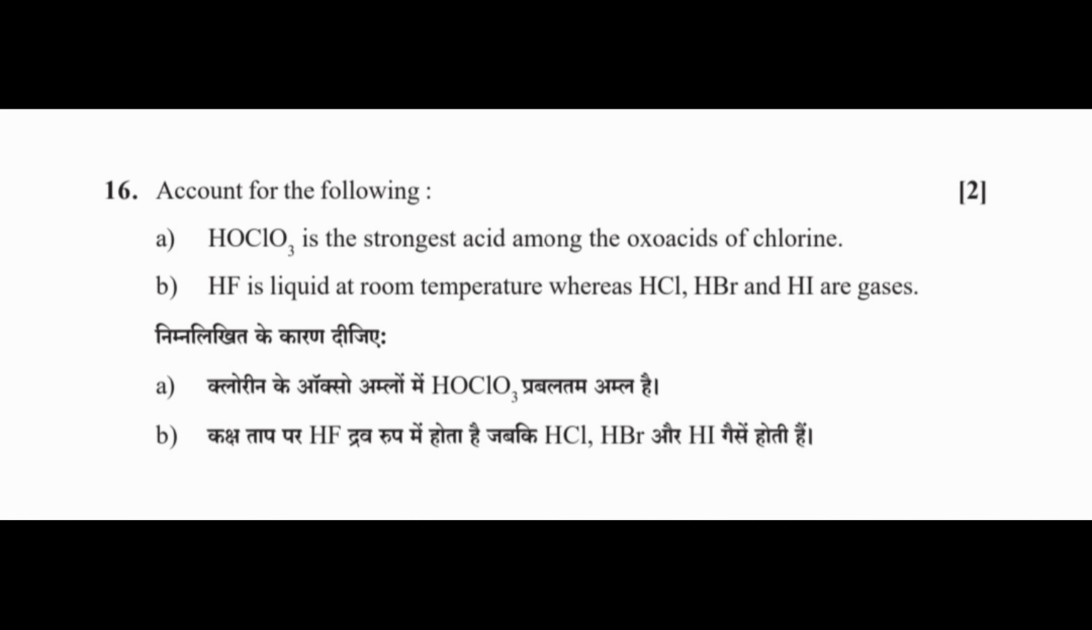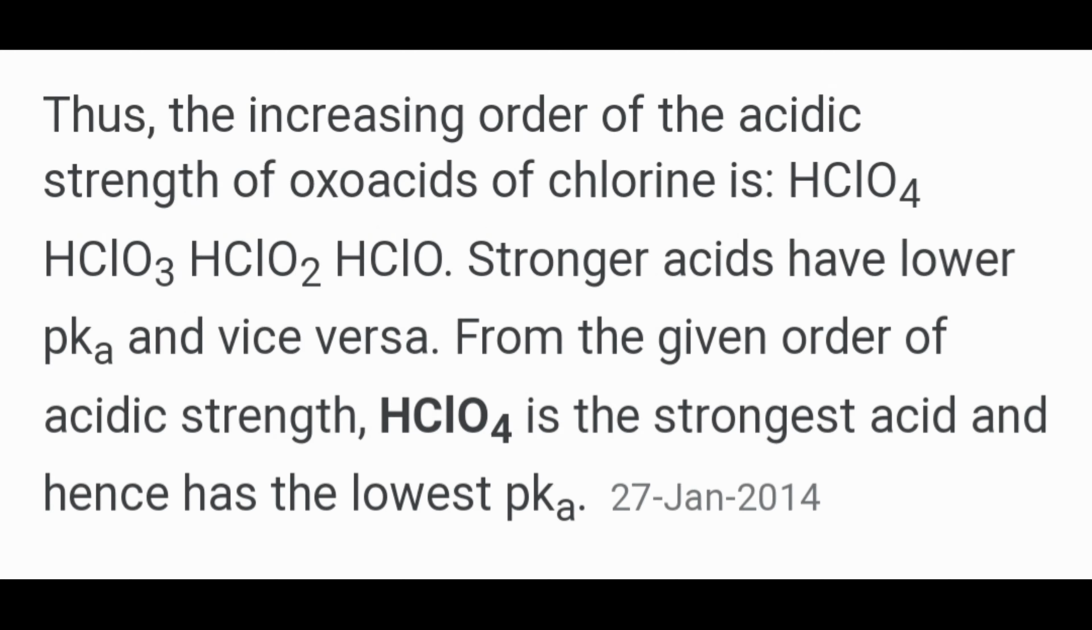Question number 16. Account for the following. A. HClO4 is the strongest acid among the oxoacids of chlorine. B. HF is liquid at room temperature, whereas HCl, HBr and HI are gases. Answer. The increasing order of the acidic strength of oxoacids of chlorine is HClO, HClO2, HClO3, HClO4. Stronger acids have lower pKa and vice versa. From the given order of acid strength, HClO4 is the strongest acid and hence has the lowest pKa.